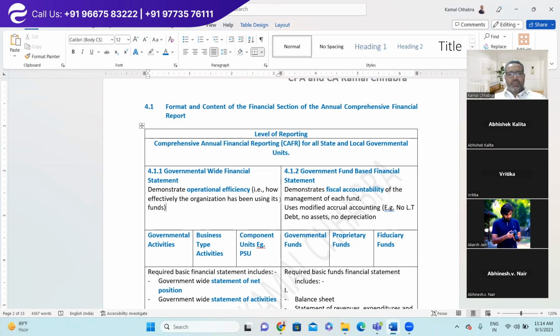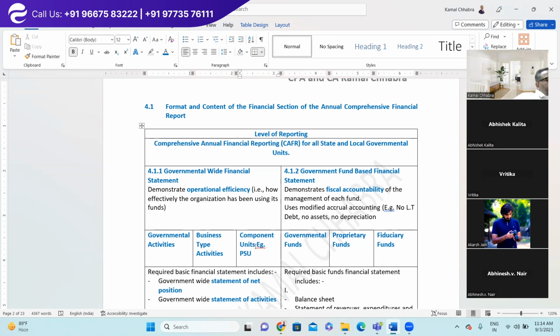Right. So in the government-wide financial statement, there are three things. One is all governmental activity. Second is any business type activity. Third is component unit. So first look at government-wide activity.